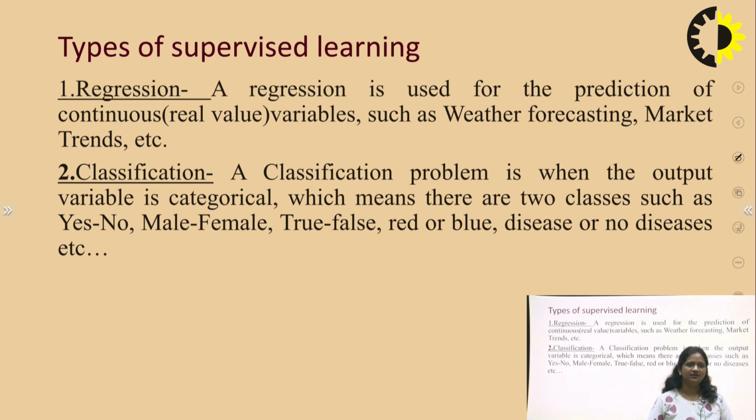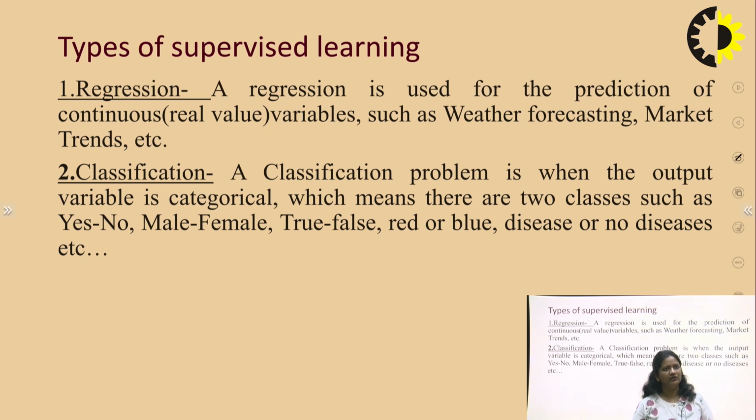And a classification problem is when the output variable is categorical. Categorical means yes or no, male or female, true or false. Suppose we have data and the output would be yes or no, male or female, true or false, red or blue, disease or no disease, like that. So the supervised learning algorithm is divided into 2 parts, regression and classification.